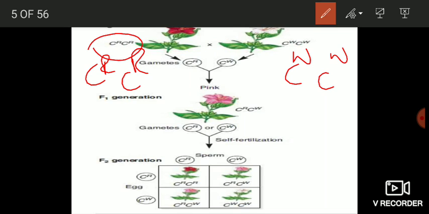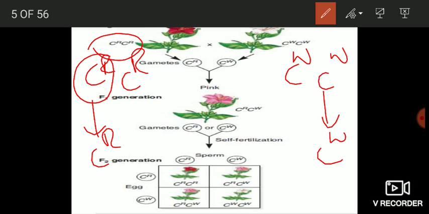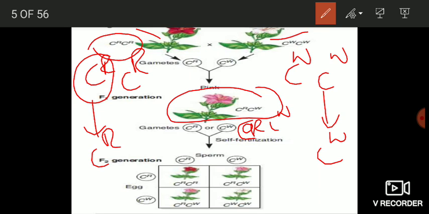When these are allowed to cross fertilize, this will produce the gamete CR, and this will produce CW. And in the F1 you will have CR CW.